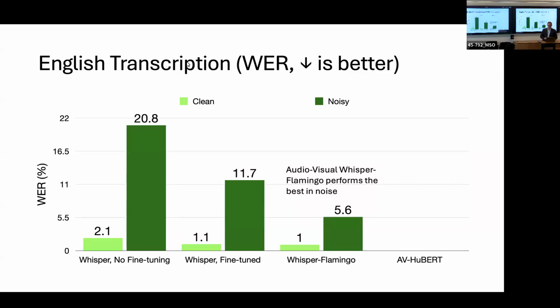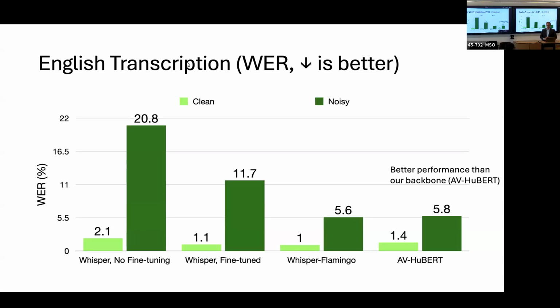This is the main result: audio-visual Whisper-Flamingo performs the best in noise. It's going from 11.7 to 5.6. And we also maintain the clean performance. And compared to one of the previous methods, we're able to get better clean performance and slightly better noisy performance as well.